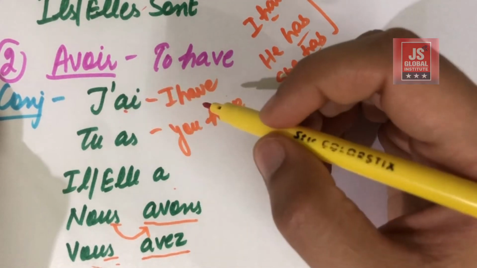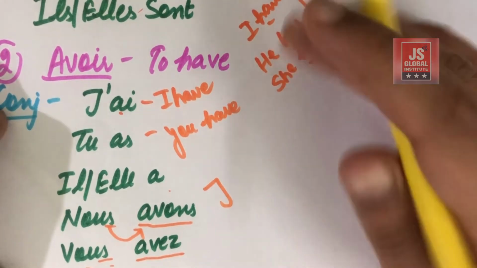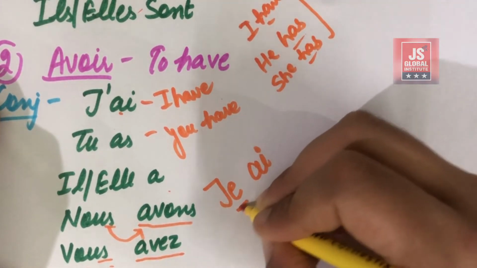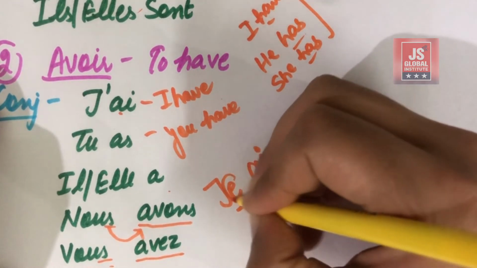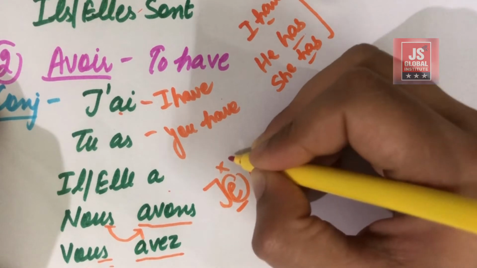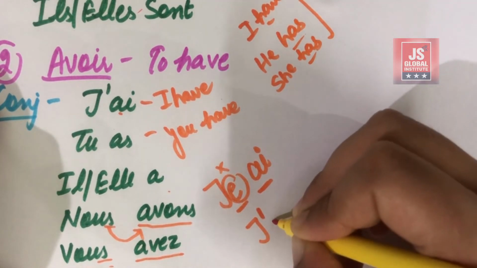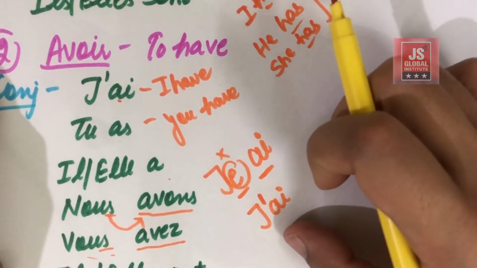So in French, remember one thing, that two vowels cannot come together. For example, it had been je and ai, but these are two vowels, so they cannot come together. So what happens is the first vowel gets omitted and an apostrophe is added, and accordingly it becomes J apostrophe AI. Okay, so this becomes the exact conjugation.